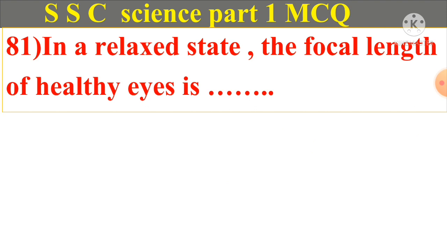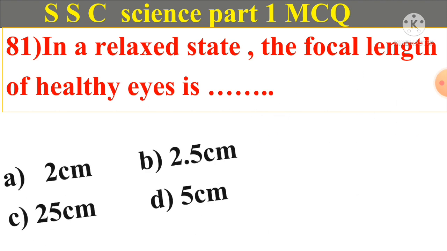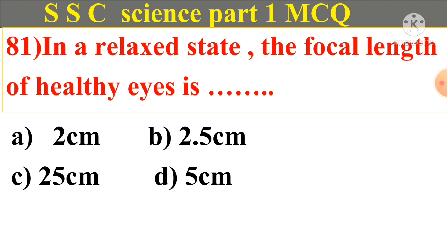81. In a relaxed state, the focal length of healthy eyes is A. 2 cm, B. 2.5 cm, C. 25 cm, D. 5 cm. And answer is A. 2 cm.